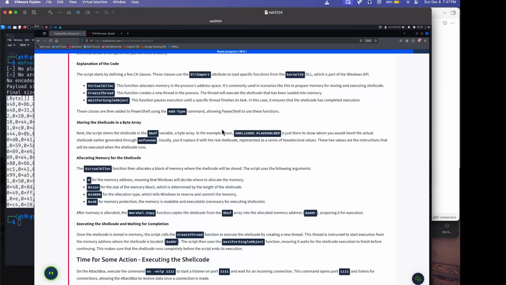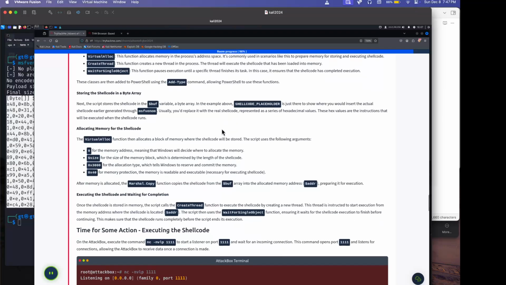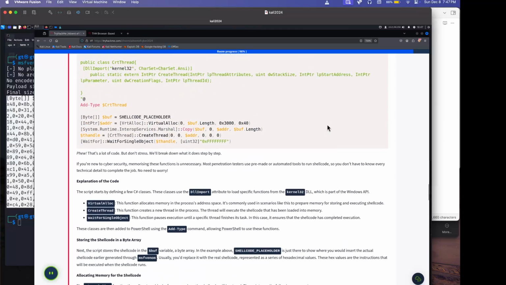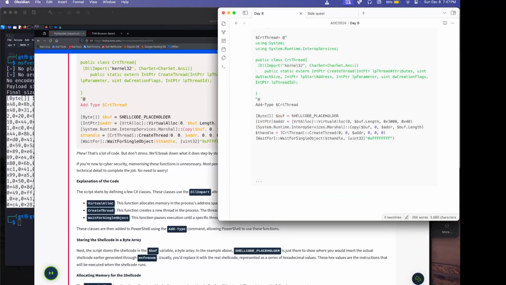CreateThread. This function creates a new thread in a process. This thread will execute the shellcode that has been loaded into memory. WaitForSingleObject. This function pauses execution until a specific thread finishes its task. In this case, it ensures that the shellcode has completed execution. These classes are then added to PowerShell using Add-Type. Okay. Storing shellcode in a byte array. Next, the script stores the shellcode in the, where is that?